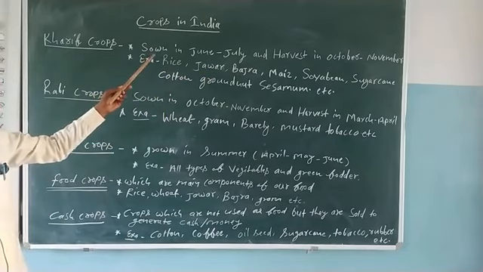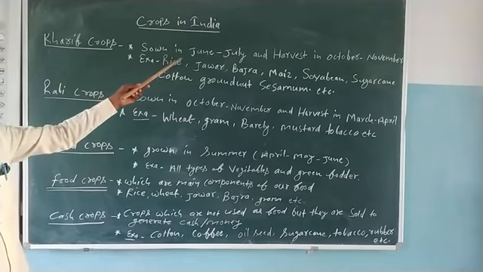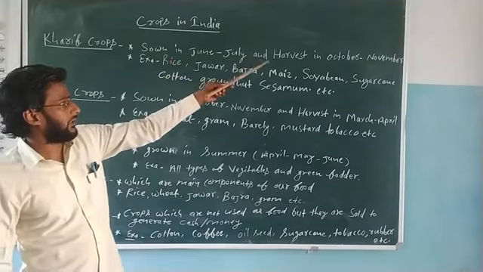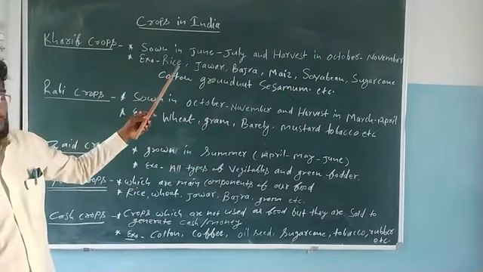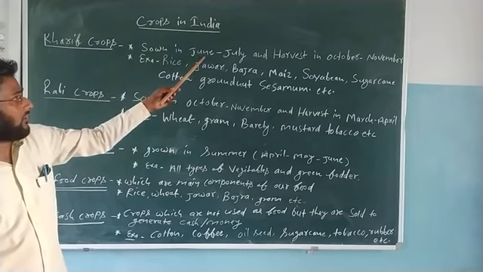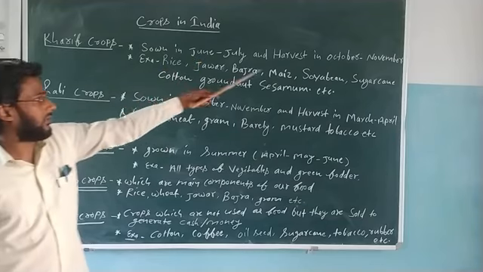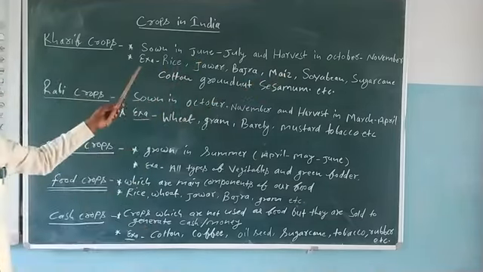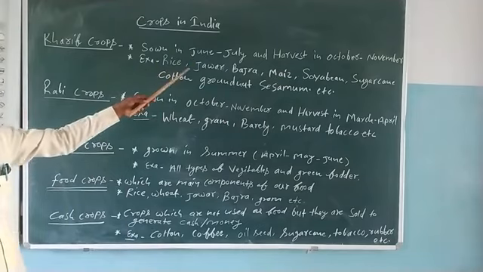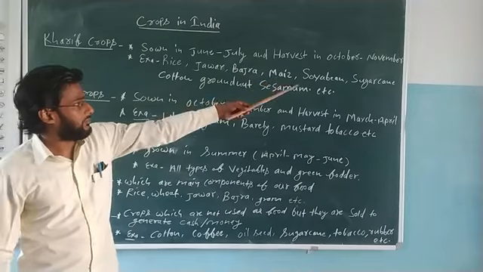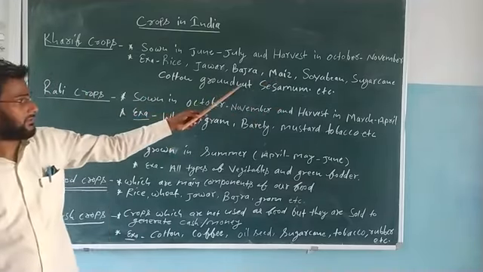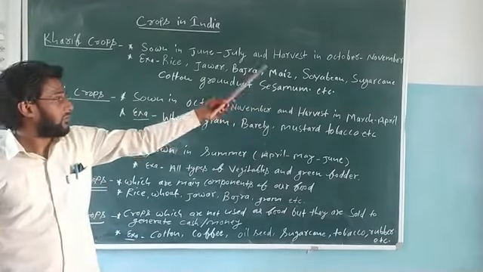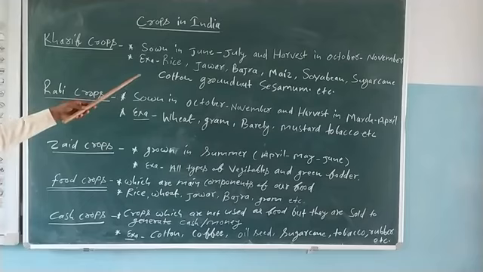The first thing we have to remember is that Kharif crops are sown in June, July and harvested in October, November. So it is important. You have to remember the time of sowing and harvesting. Examples: rice, jowar, bajra, maize, soybean, sugarcane, cotton, groundnut, etc. Okay, so it is important.